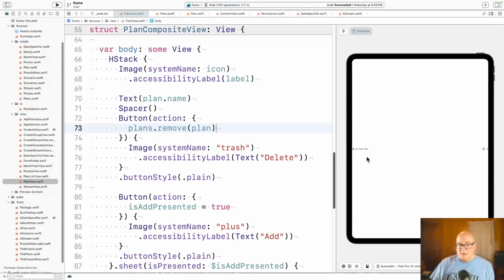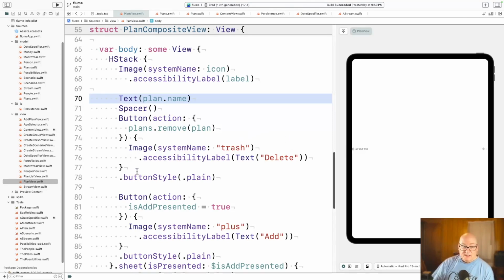So the core of it is we've got this scenario. Well, in this case, it's an entry, so it's a group with the trash can button put on it. So you can see the icon, the text name, an entry, and then we got the button. This is a trash can with an action of plans.remove and another button for the plus to add things on there.